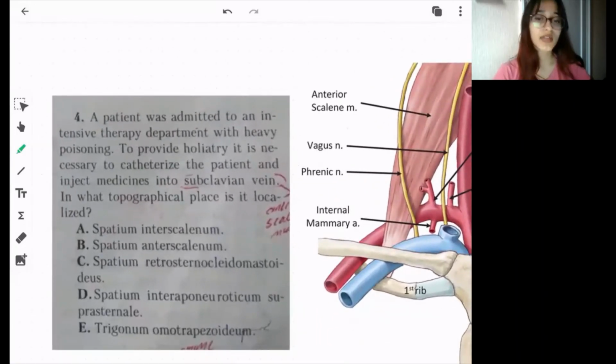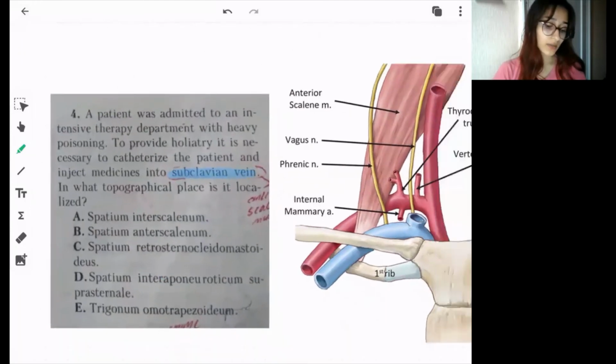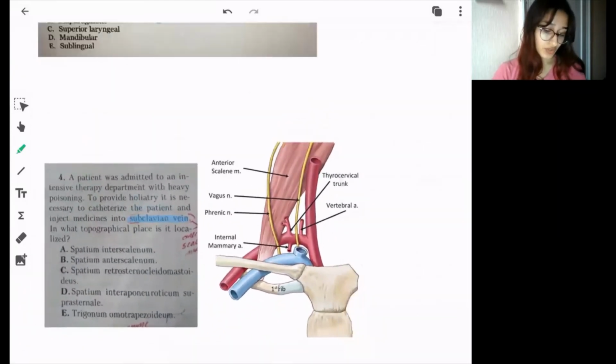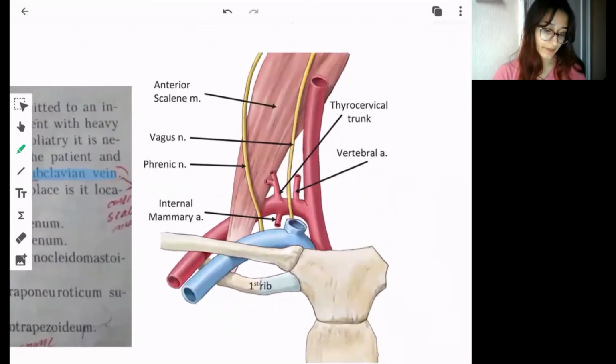It is necessary to catheterize, that is, insert a needle into the vein. It is necessary to catheterize a patient into the subclavian vein, and what they're talking about is location. So this is the anterior scalene muscle. It is attaching to the first rib. There are two main spaces.